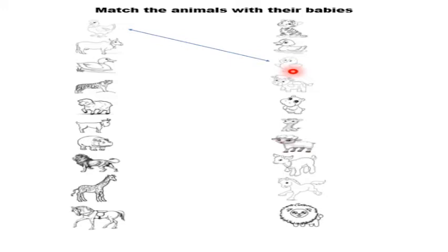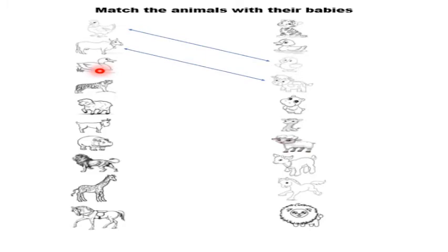No, this chick is a baby of hen. Calf. Is this calf a baby of cow? Yes, this calf is a baby of cow. So now let's match cow with calf. Very good.